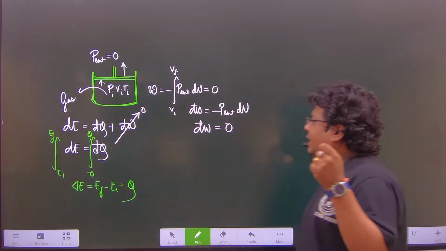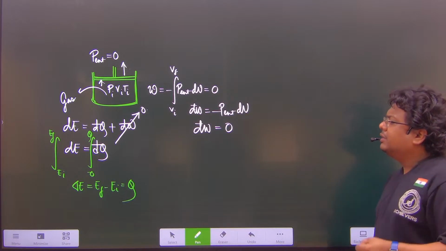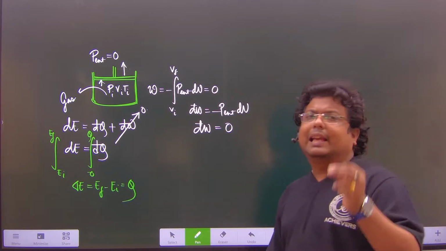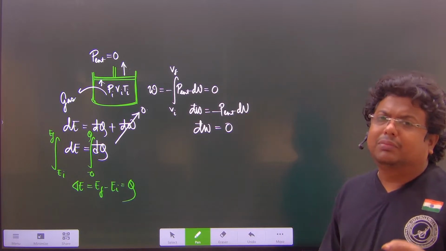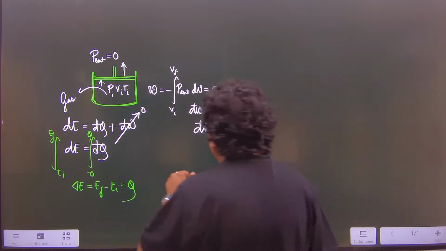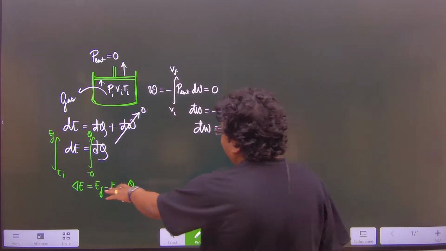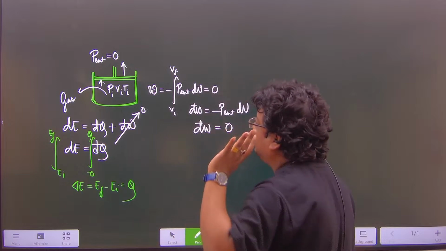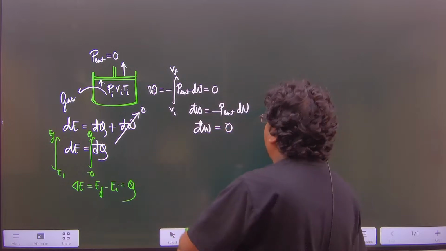So now if we consider the gas is an ideal one, we can write delta E is equal to n Cv bar (T final minus T initial).